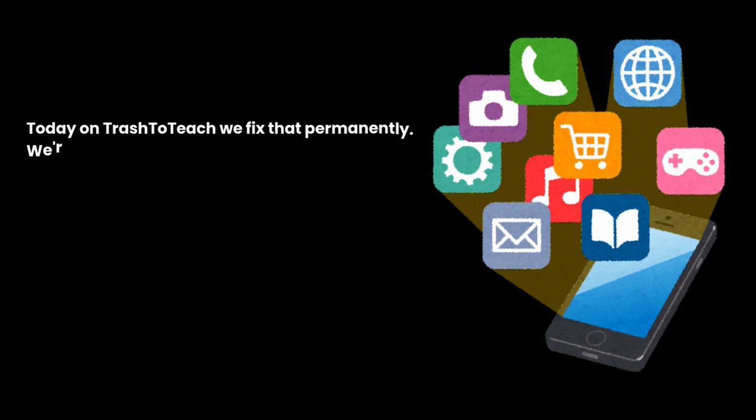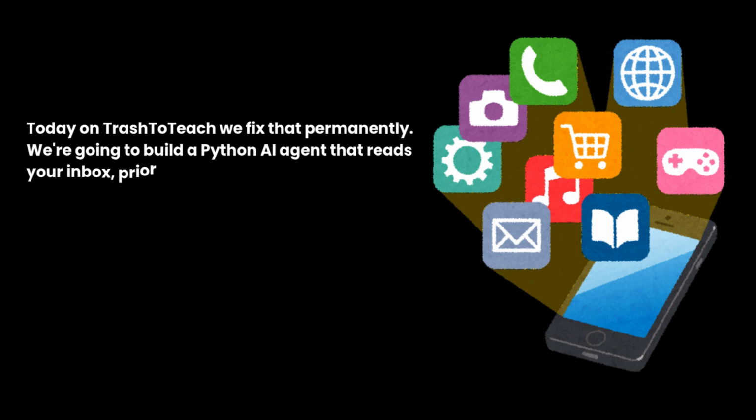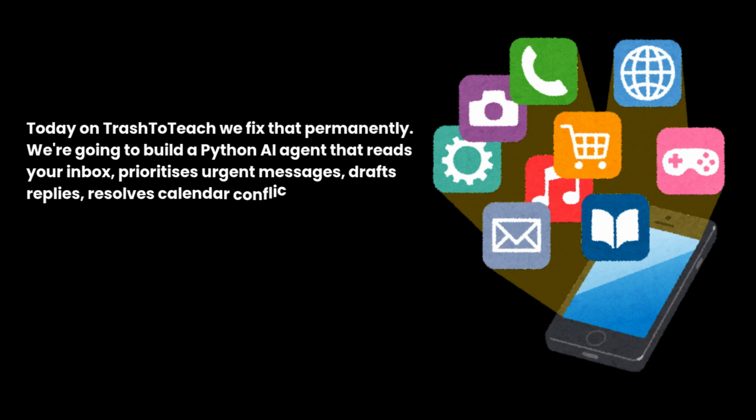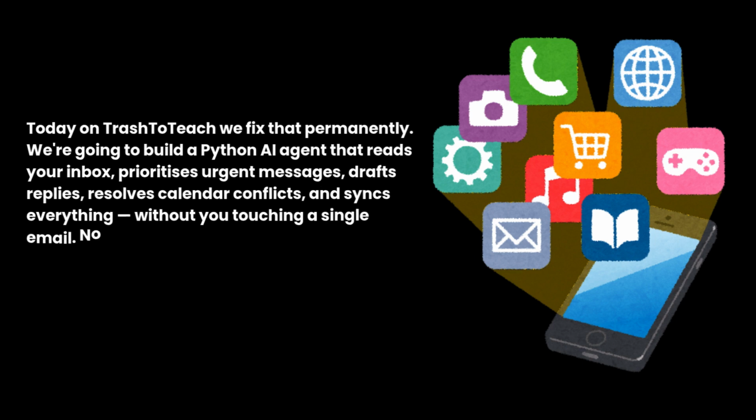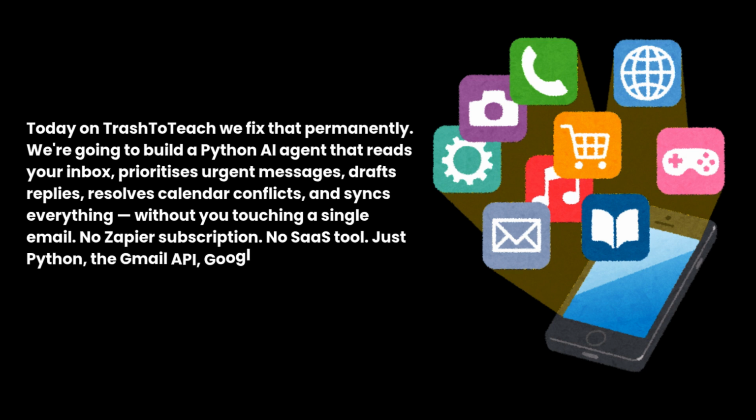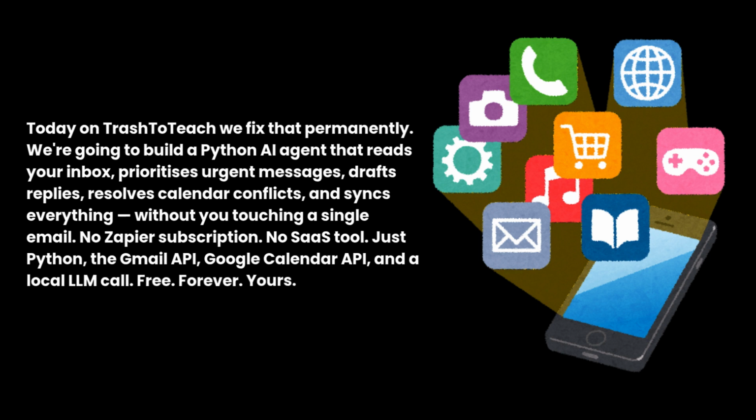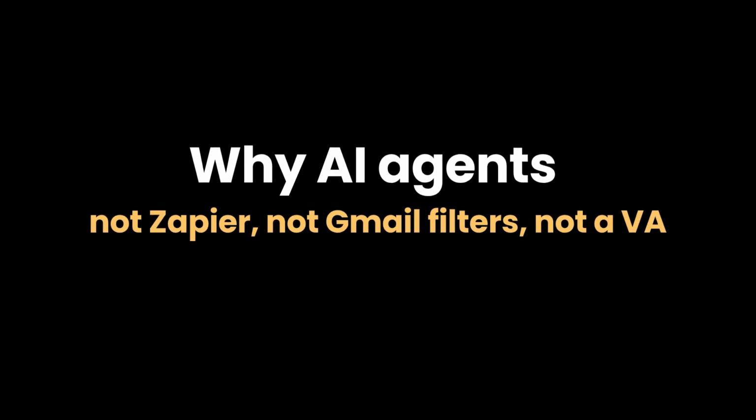We're going to build a Python AI agent that reads your inbox, prioritizes urgent messages, drafts replies, resolves calendar conflicts, and syncs everything, without you touching a single email. No Zapier subscription, no SaaS tool. Just Python, the Gmail API, Google Calendar API, and a local LLM call. Free, forever, yours. Why AI agents, not Zapier, not Gmail filters, not a VA?